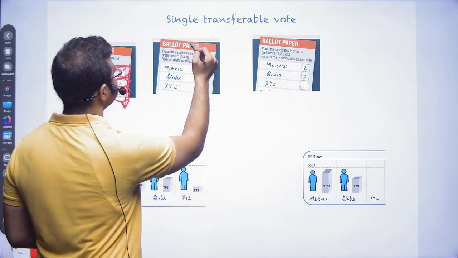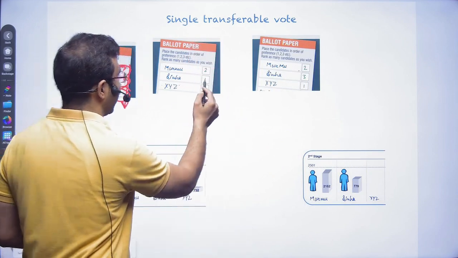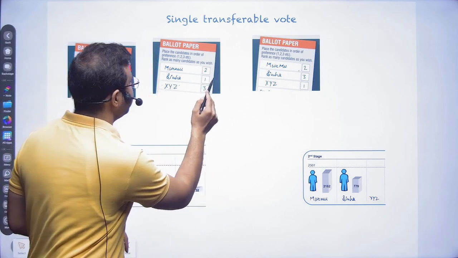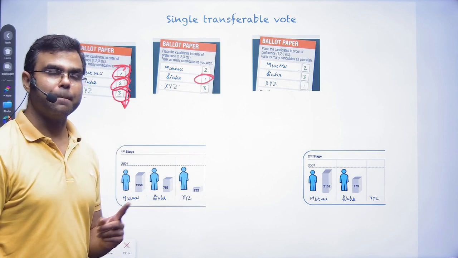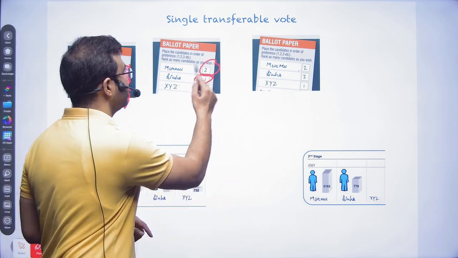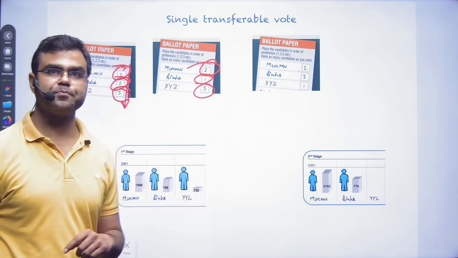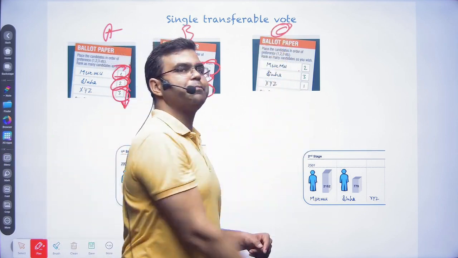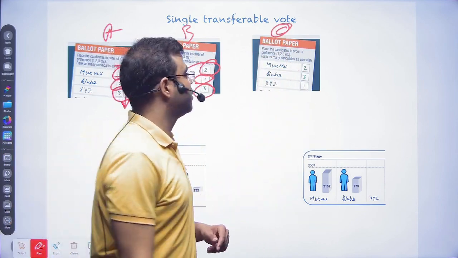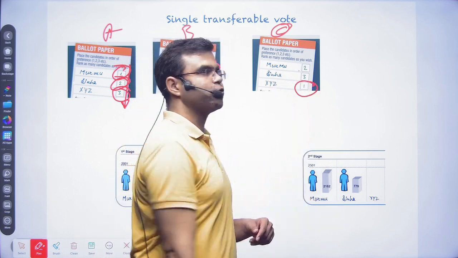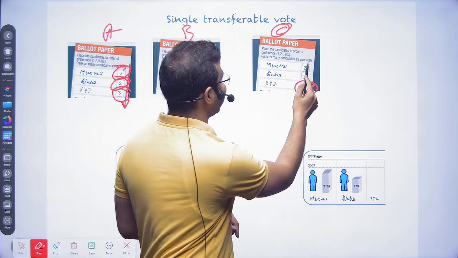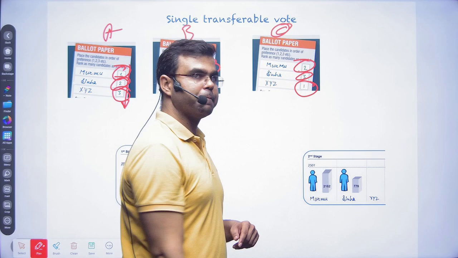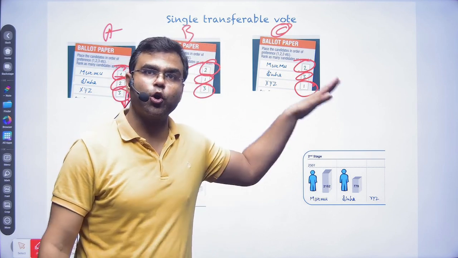Another person decided, look, I want Sinha to be the president of India, so he will be my first preference. Second preference will be Draupadi Murmu, and third preference will be XYZ. This is A, this is B. Now let's see person C. He decided, look, I want to give first preference to XYZ, second preference to Draupadi Murmu, and third preference to Sinha.